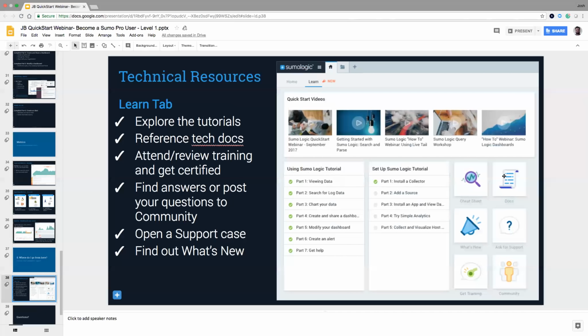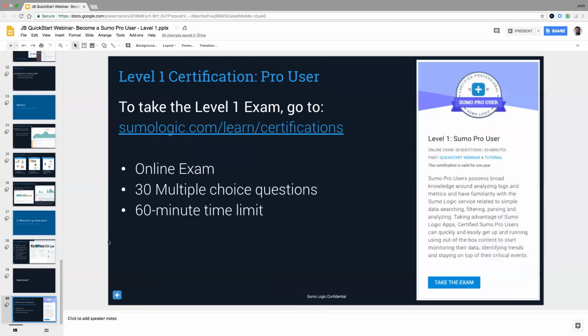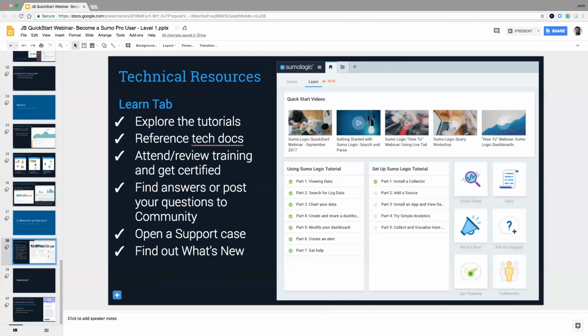You'll have reference to technical documentation, and shortcuts to cheat sheets, which are going to be really helpful to look at the operators, so you can see a whole list of all the operators and then decide what makes sense for you to use. There's also the ability to ask support, for example, or I would certainly encourage you to join the community forum. That's going to be a great place to post questions and find answers and interact with other Sumo Logic users and discuss your use case. Oftentimes, other organizations are doing a similar use case, and you can bounce ideas back and forth off each other.